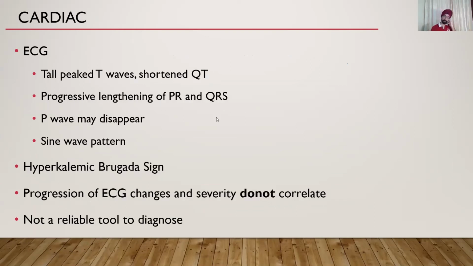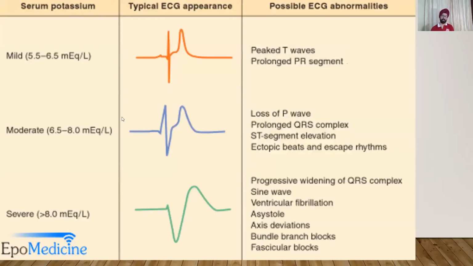Okay, in ECG, the first sign and the most important sign that you see in such patients is a tall peaked T wave, and there is some shortening of the QT interval. I'll show a photograph in the next slide. There is progressive lengthening of PR and QRS. The P wave ultimately disappears, and then you get what is known as a sine wave pattern as the concentration of potassium increases. You can also find a Brugada-like ECG. The next figure shows mild, moderate, and severe hyperkalemia depending upon the levels, and this is how the ECG changes show.